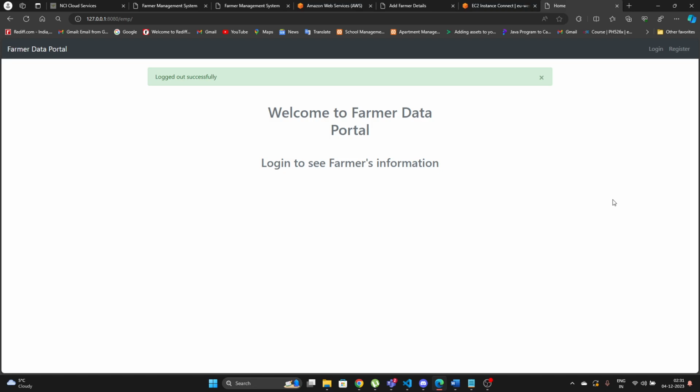This data will be transferred directly to the seller, to help keep track of each and every farmer's information for a seller, so that the farmer can either sell the crop, or he can update information on whether he's working on it or he's not working on it. So this is how the application works.